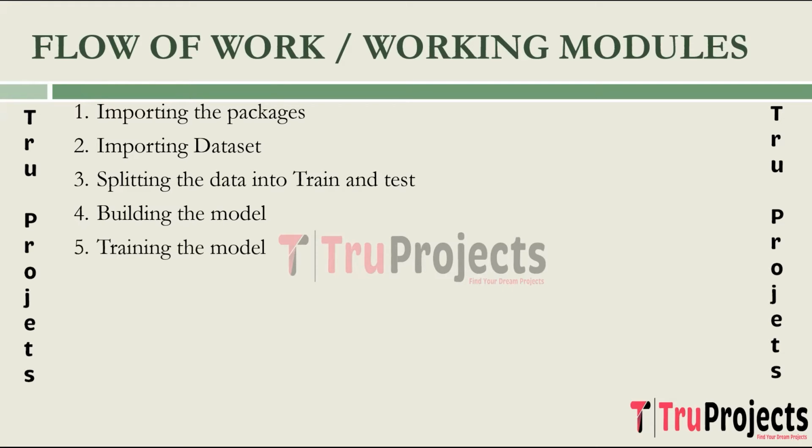Coming to the next step, which is training the model. The model is trained using the training data. During training, the model learns to recognize patterns and features in the surveillance footage that correspond to abnormal human activities. This process involves adjusting model parameters iteratively to minimize the difference between predicted and actual labels.